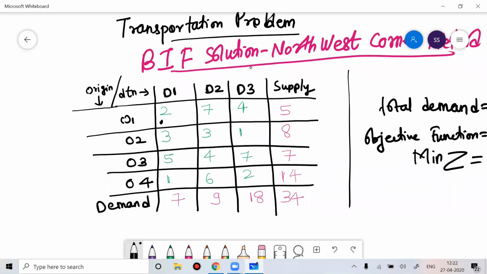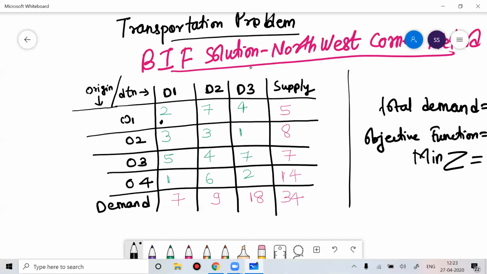What I'm doing right now, I'm trying to solve this problem. I'm trying to get the feasible solution for the problem. Instead of doing it randomly, we are following a uniformity to solve this problem. To follow that uniformity to get the solution, there are three methods. The first method is the northwest corner method. So I'm starting to solve this problem with the northwest corner method.